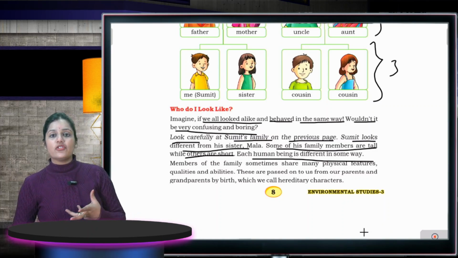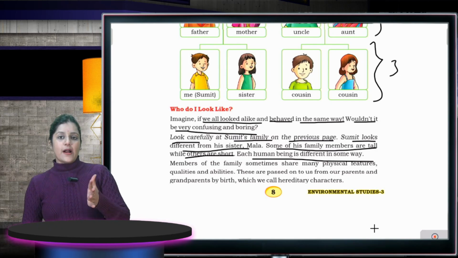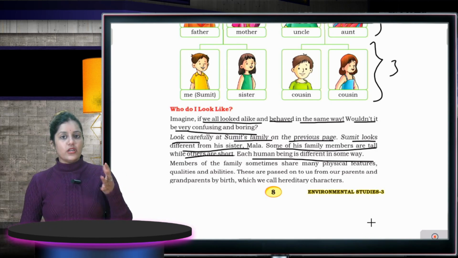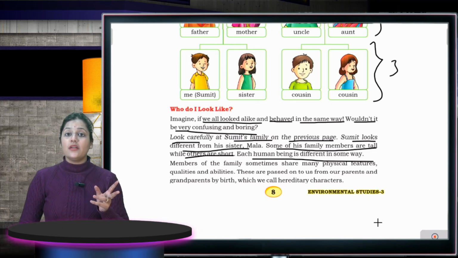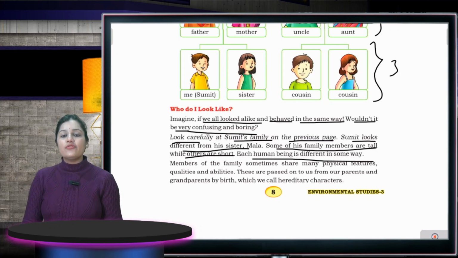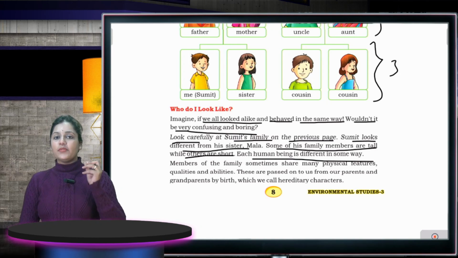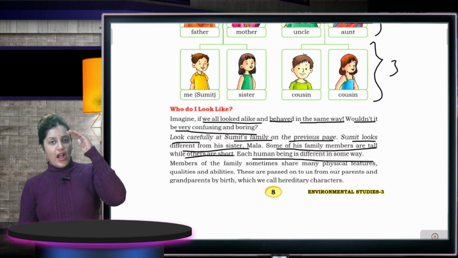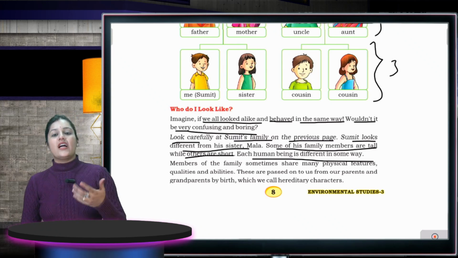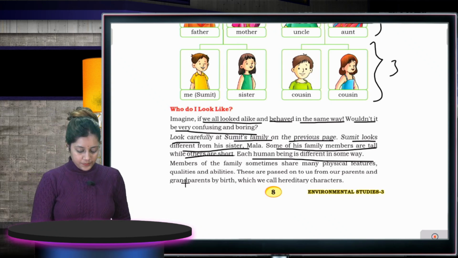Because it's very confusing. Like I have a friend Riya. So I go to meet her at her home. I went to a house. After that I meet Riya, but that's not Riya. That's her brother because they both look the same. So how do I identify her? This is very confusing. That's why all human beings are different. Some are tall, some are short, some are fair, some are dark. So these are the different identities.